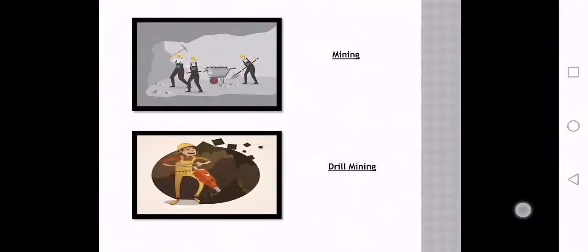See this picture class. In this picture you can see that a miner used drill machine in order to make a hole in the ground to extract different minerals from deep inside the ground of our earth.